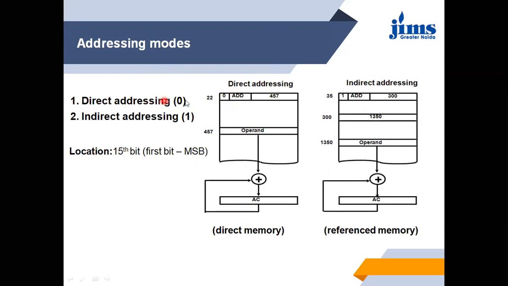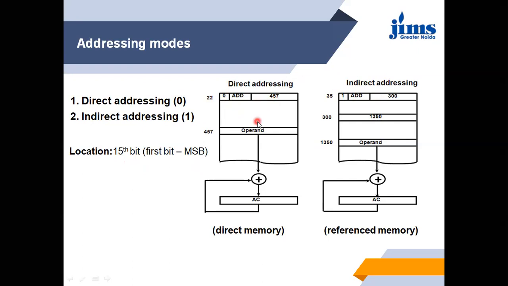When it works in direct addressing mode, it contains 0, and when it works in indirect addressing mode, it contains 1. So the 15th bit, also called the MSB, tells the microprocessor whether it will work in direct addressing mode or indirect addressing mode.